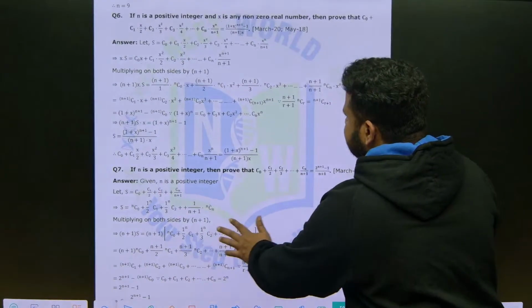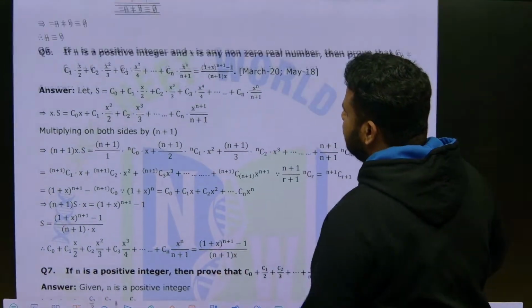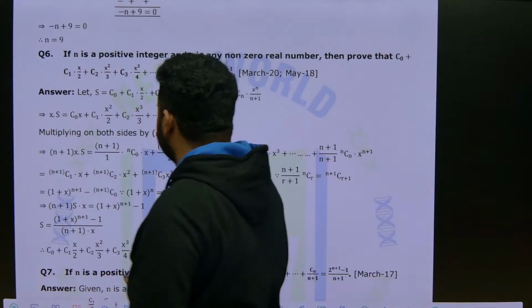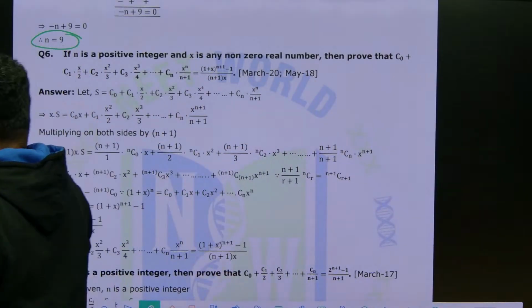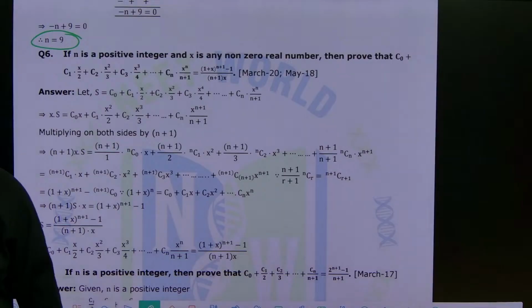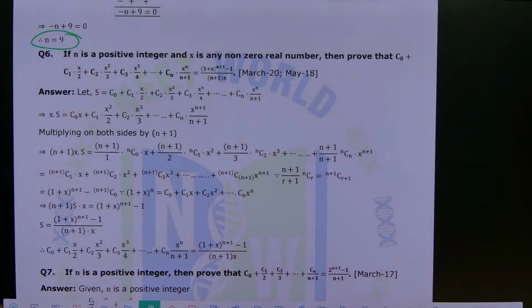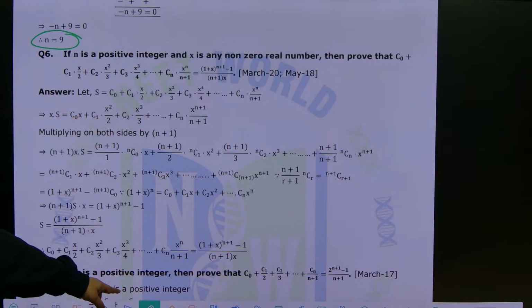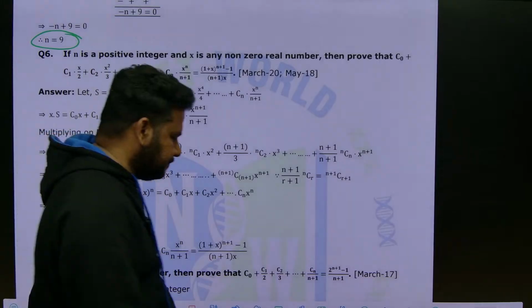Okay, observe here. They have also got the value of n as equal to 9 itself. Clear? This question I think we have already solved in the previous class. This is the question we have to solve now.